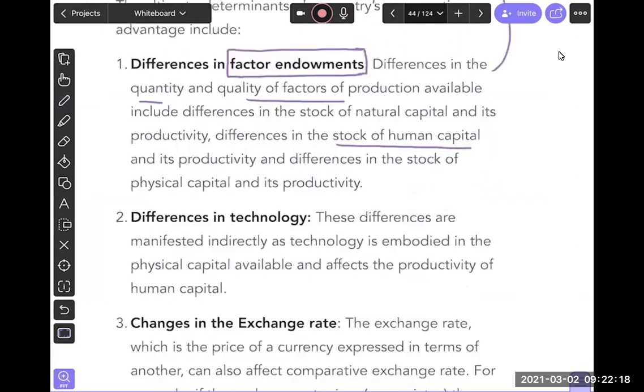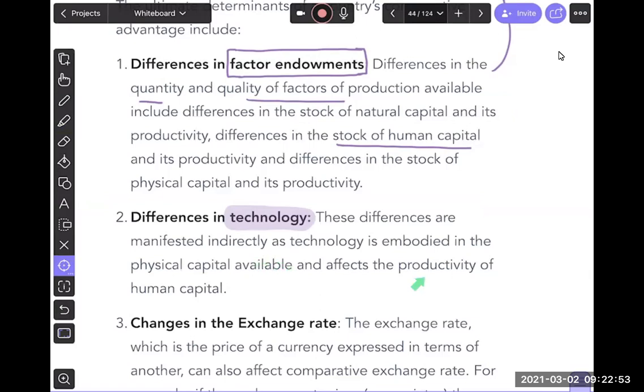Another important factor that results in comparative advantage is called differences in technology. For example, Germany has some of the best technology for manufactured goods, and Japanese technology is also regarded as superior. And that also becomes a reason for comparative advantage. And by the way, better technology is basically better quality physical capital available, but also,